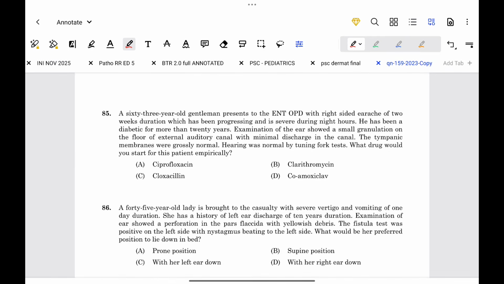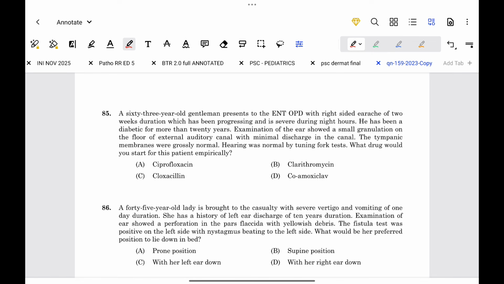A 63-year-old gentleman presents to the ENT OPD with right-sided earache of 2-week duration, which has been progressive and is severe during night hours. He has been a diabetic for more than 20 years. Examination of the ear showed a small granulation on the floor of the external auditory canal with minimum discharge in the canal. The tympanic membrane was grossly normal.